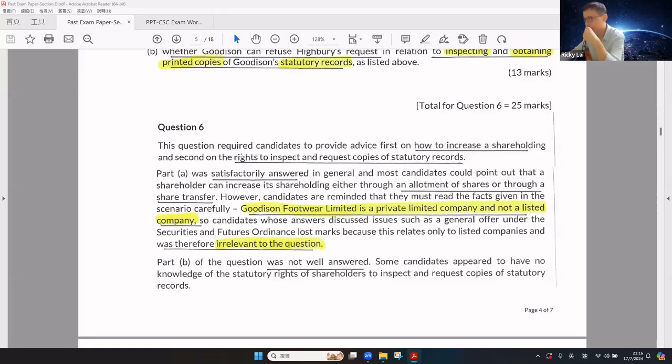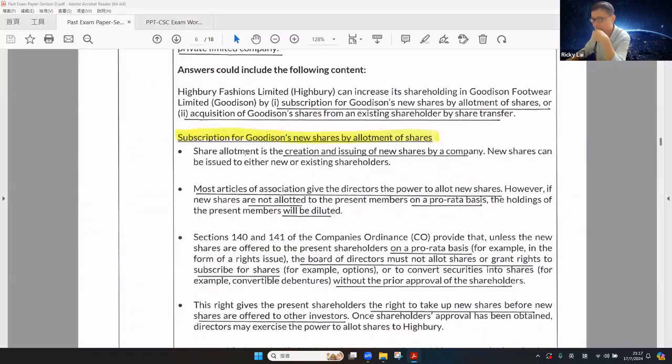Unfortunately, candidates should read the facts carefully from the scenario. Remember, the company is a private company, not a listed company. Interestingly, I don't know why, students mentioned the mandatory general offer and the SFO, which are totally unrelated to that question. So they failed the examination. The company is a private company only. Why apply the SFO or general offer? In part B, again, student performance is not good. Students have no knowledge of the statutory right of a shareholder to make inspection and require copies of the statutory records.